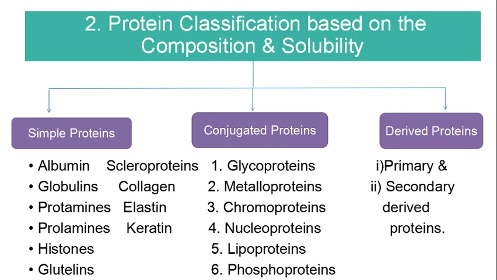Then phosphoproteins. These are proteins linked with a phosphoric acid group. So the prosthetic group in phosphoprotein is phosphoric acid plus the protein moiety. Casein of milk and egg yolk are the best examples of phosphoproteins. Lipoproteins are composed of apoproteins and lipids as the prosthetic group.